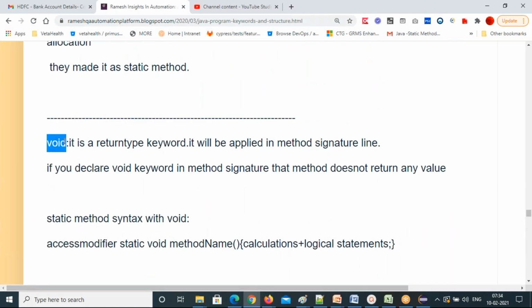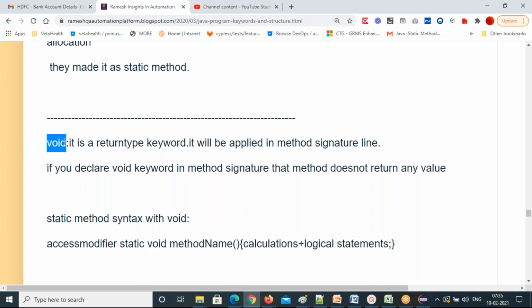Here is the void. So what is meant by void? Void is one of the return type keywords. It will be applied only on the method signature line. Only in the method line you can use it, nowhere else. This keyword is not applicable for other entities, like class, variable, or constructor. Only for method, and that too the method line only. That's the void keyword.